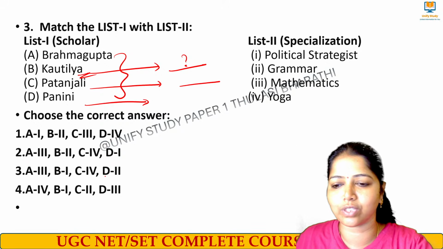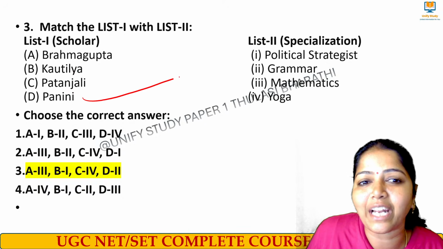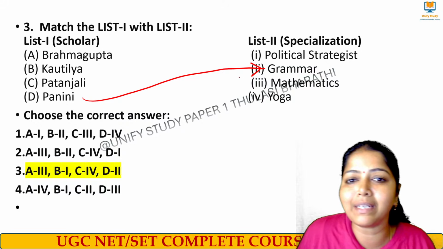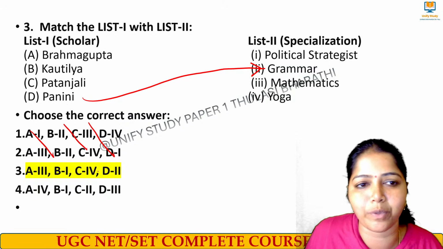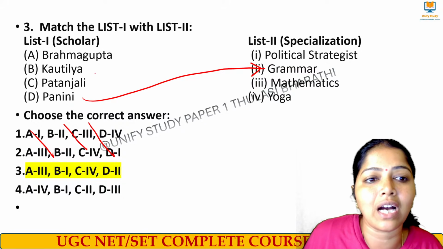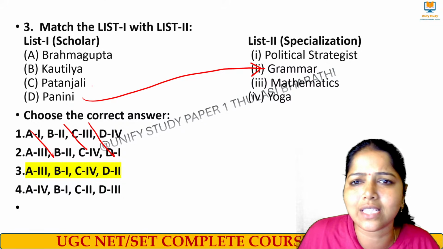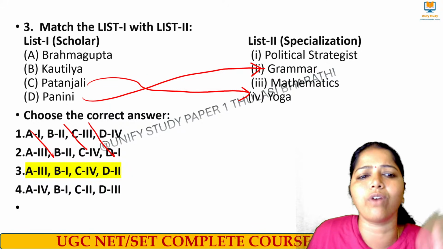Yes, the right answer for this question is option number 3. Just now I told you, right? Panini is a grammarian, so D connects with 2, and we can eliminate these 2 options. We have only these 2 options to check. Next we have Patanjali. We all know Patanjali is connected with yoga philosophy, so C connects with 4. Only one option left.